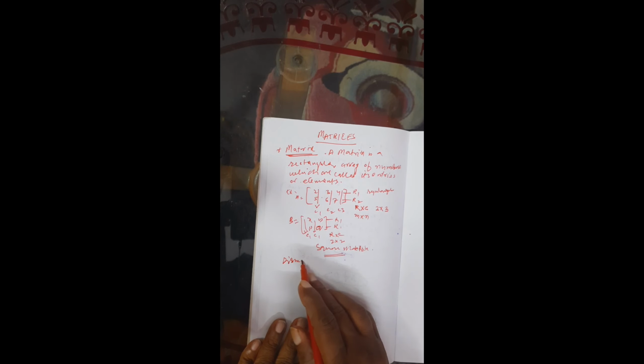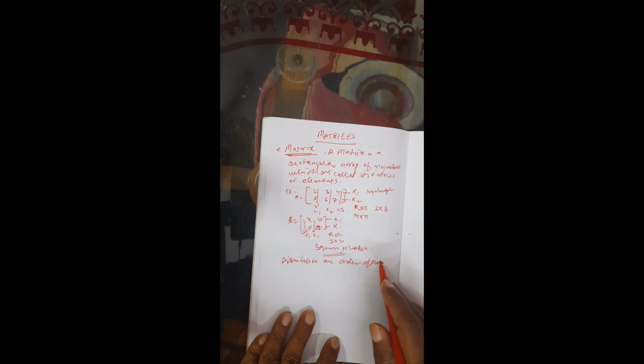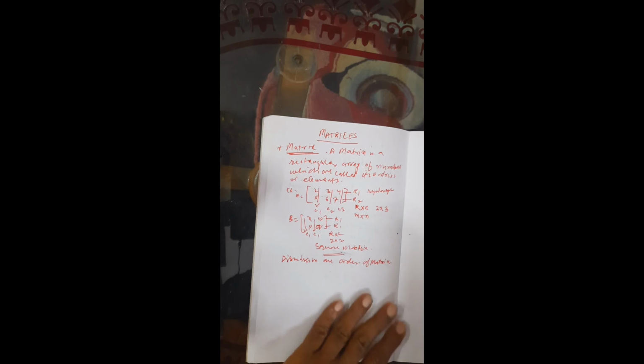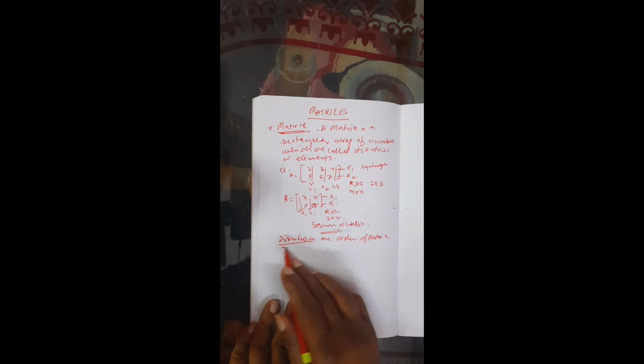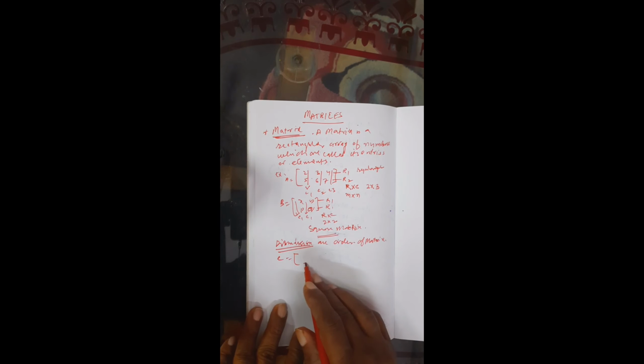We call this dimension the order of the matrix also. Dimensions are called the order of the matrix. Write a 2 by 2 matrix C, meaning 2 rows and 2 columns should be there.